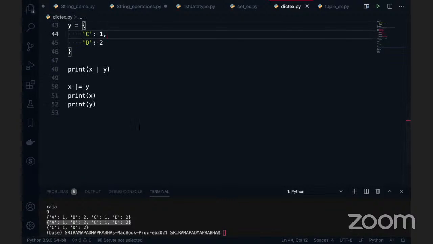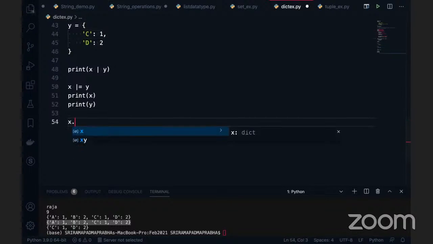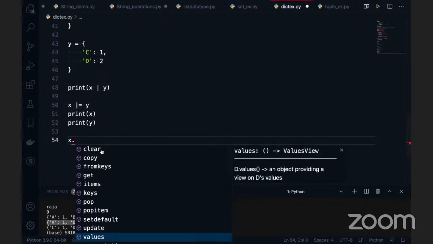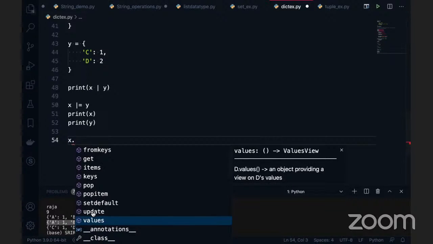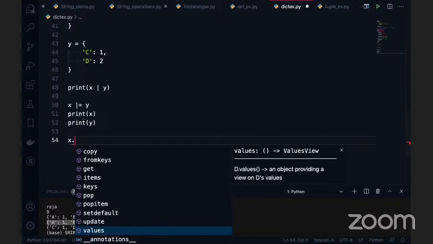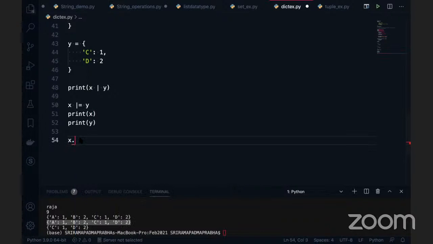The last most important thing is that there are a few functions on these dictionaries, x dot. There are functions like you can see, clear, which I don't want to discuss. Clear means it will delete all the items from the given object. Copy means it will create a new object. And we have popitem and all. Okay, this is for deletion, but we can discuss this in a separate session for data type operations. There we can talk about string operations, list operations, tuple, anyway, only two operations are there, and set operations. Most of the things we can talk about in the separate session. Dictionary operations are a little different. I need to invest at least 30 to 40 minutes of time to understand them in a better way.